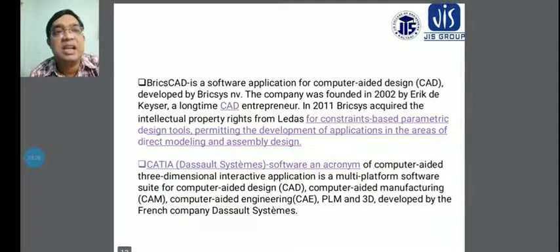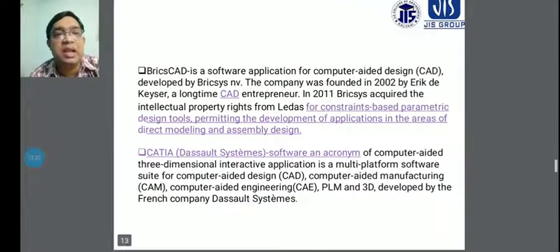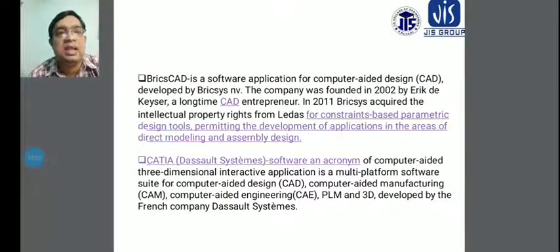BricsCAD is another software application for computer aided design, the CAD developed by Bricsys NV. This is another type of computer aided design. The company was founded in 2002 by Erik de Keyser, a long-time CAD entrepreneur.